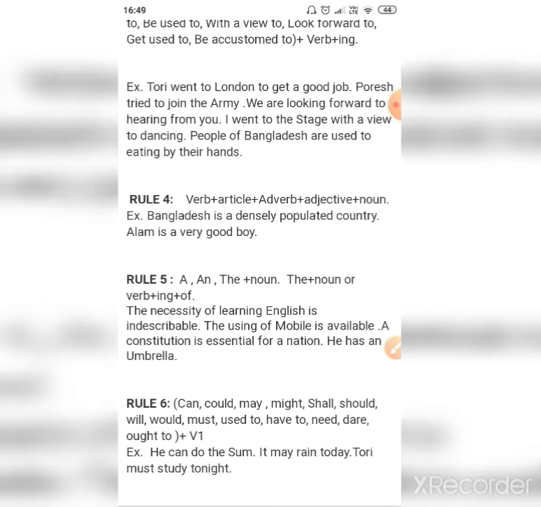So rule number 5 says a and the are followed by noun. So the plus noun or first form of verb plus ing plus of. Take the example, the necessity of learning English. After each and every article, there will be the noun.